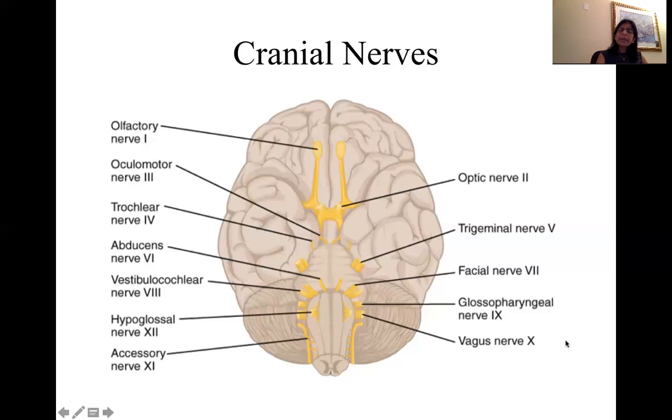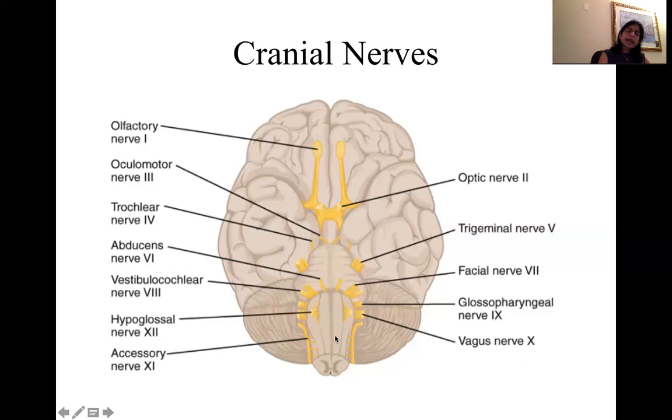Now, let's talk about cranial nerve 3, that is oculomotor, 7 is facial nerve, 9 is glossopharyngeal, and vagus nerve 10. All 4 of these carry parasympathetic flow. Among the 4 cranial nerves that are associated with parasympathetic function, vagus nerve is the one that carries the most. About 80% of the parasympathetic flow is via vagus nerve. Okay, an important nerve from that point of view.